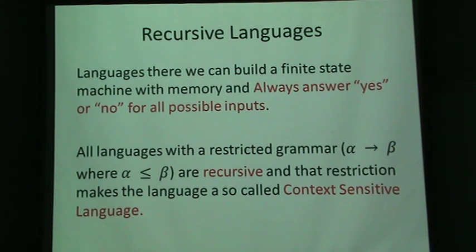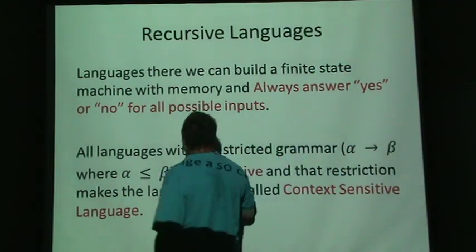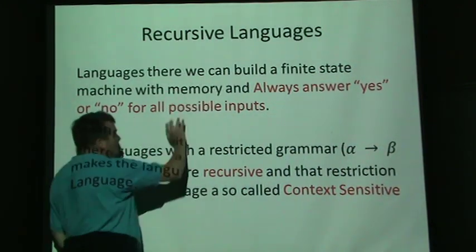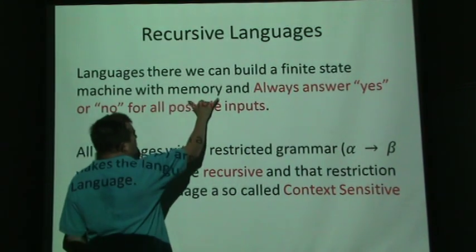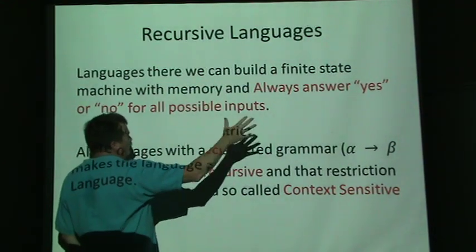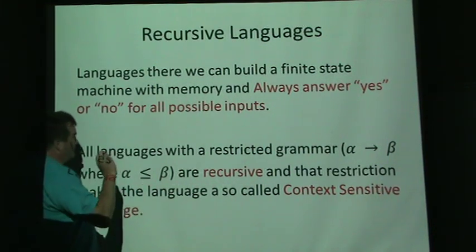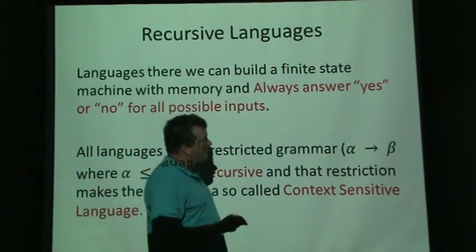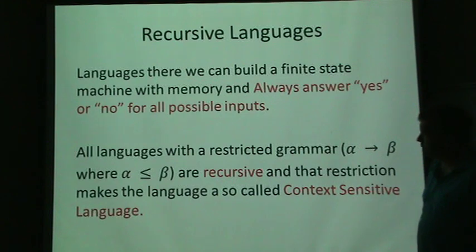It's a language where we can build a finite automata with some memory. We'll have another class where we talk about a Turing machine, but right now we're saying some kind of memory, maybe a stack, maybe even more. If we can build a finite automata with some memory that for all possible inputs always answers yes or no, and never goes into an infinite loop, we're going to call that a recursive language.